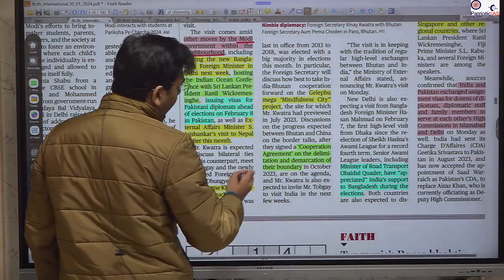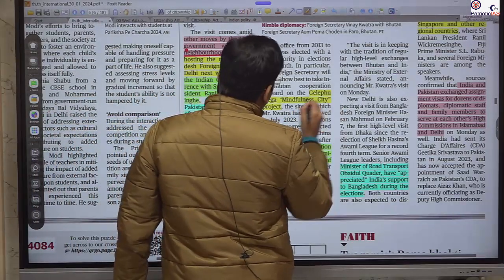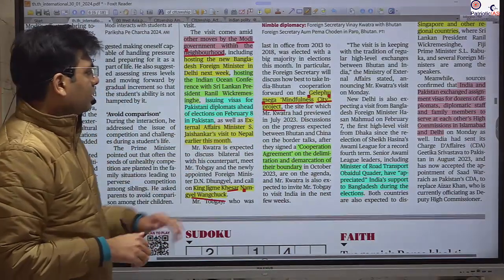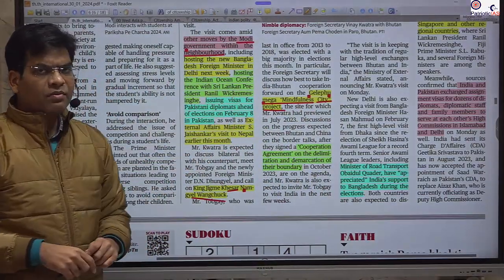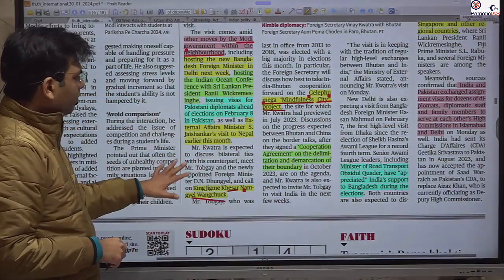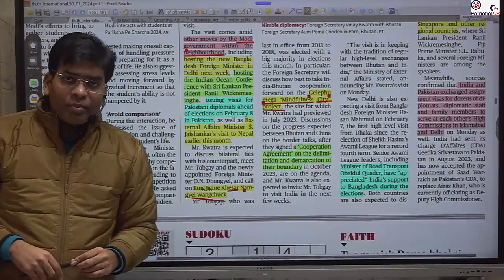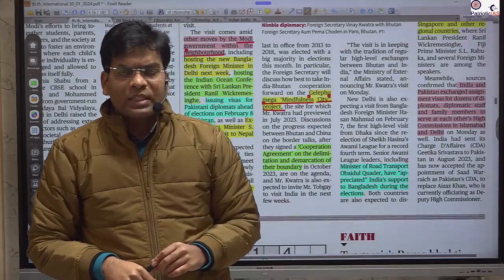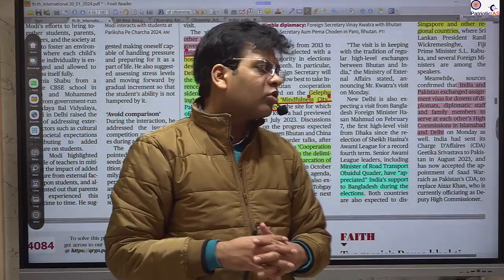Here we are discussing the Gelephu Mindfulness City project, where we are investing in infrastructure development so that we can provide job and employment opportunities, as well as enhance the economy in Bhutan.